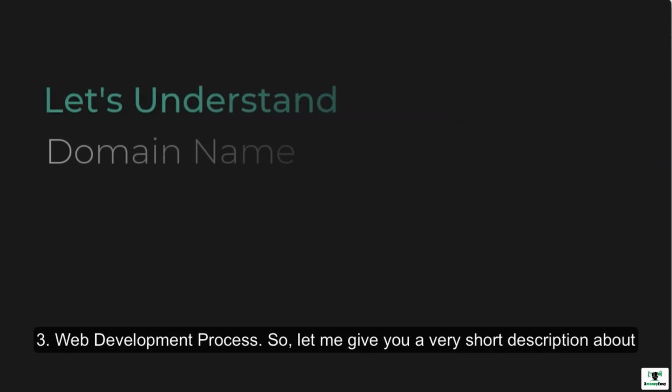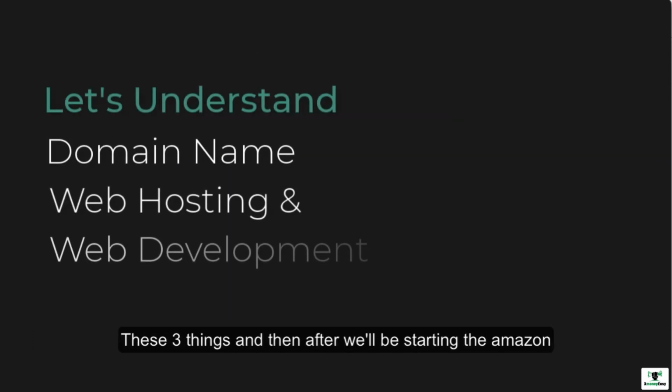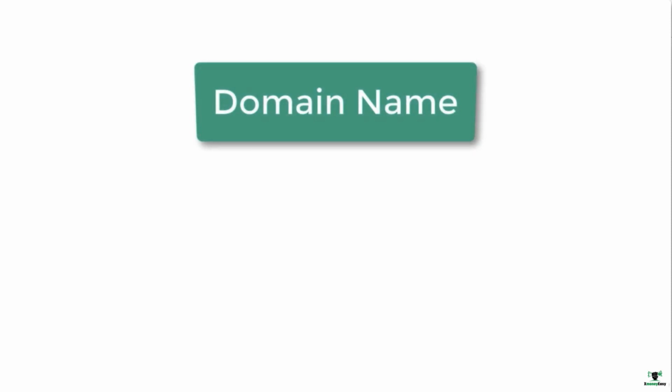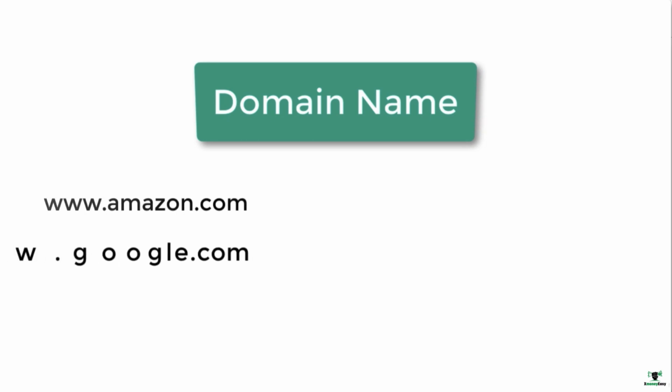Let me give you a very short description about these three things, and then after that we'll start the Amazon affiliate website development process. Domain name. Domain name is the name of your website. For example, the Amazon company has its own domain name